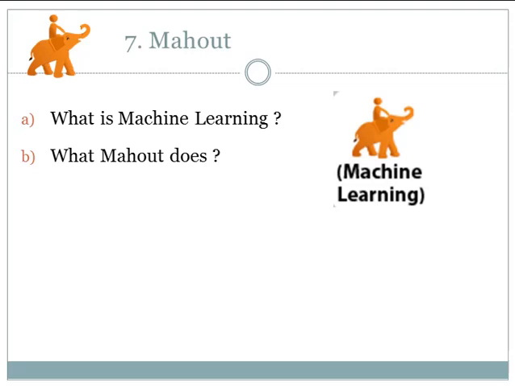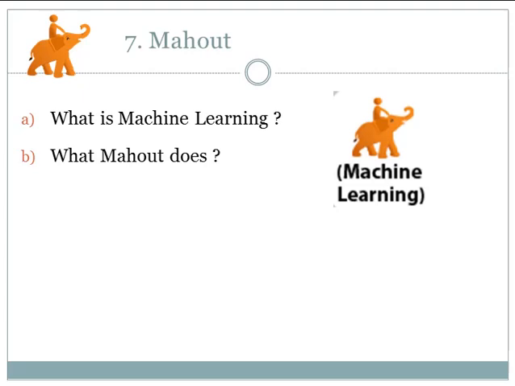Now we look on to the seventh Hadoop component, that is Mahout. Mahout provides a platform for creating machine learning applications which are scalable. What is machine learning? Machine learning algorithms allow us to create self-evolving machines without being explicitly programmed. It makes future decisions based on user behavior, past experiences and data patterns.